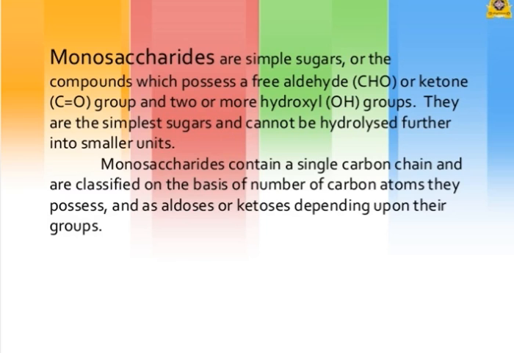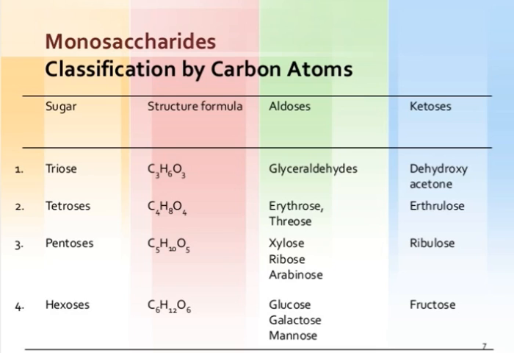The next monosaccharide has the structural formula triose, glyceraldehyde, C3H6O3, then tetroses, C4H8O4, then pentoses, C5H10O5. These are the different classifications by carbon atoms.